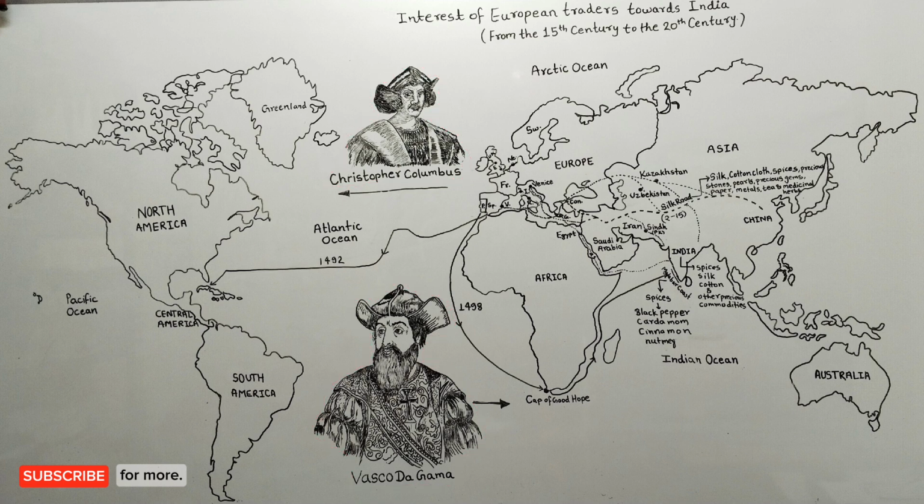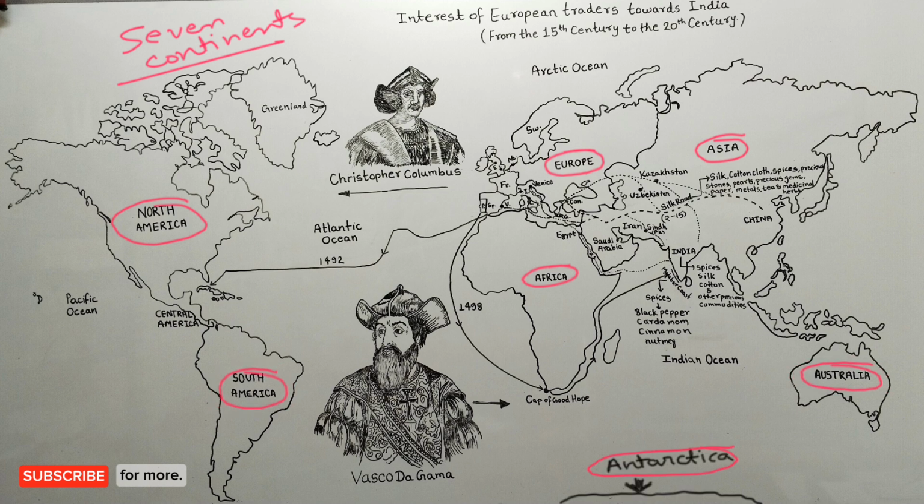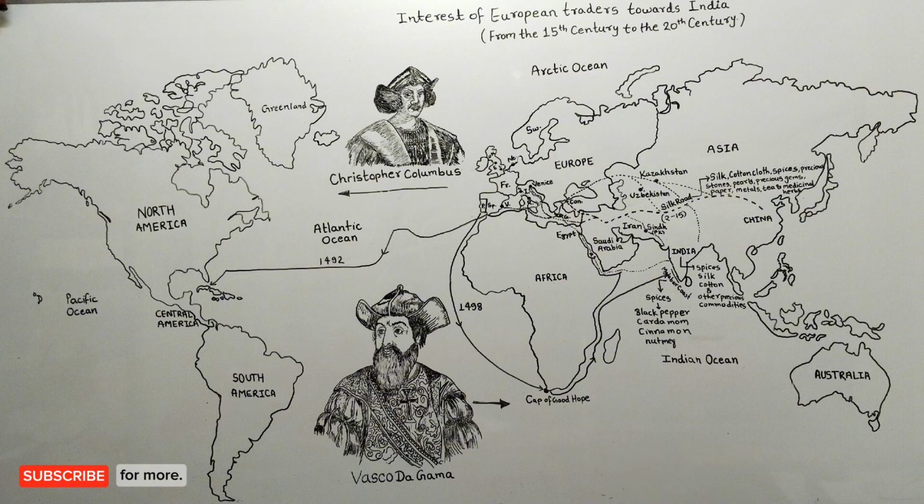Now let's take a look at the world map. So as you can see here, this region of world map is the continent of Europe. Friends, as we all know, our earth is divided into 7 continents. The first one is Asia, the second one is Africa, the third one is Europe, the fourth one is North America, the fifth one is South America, sixth one is Australia, and the seventh one is Antarctica. Europe is also one of these 7 continents.